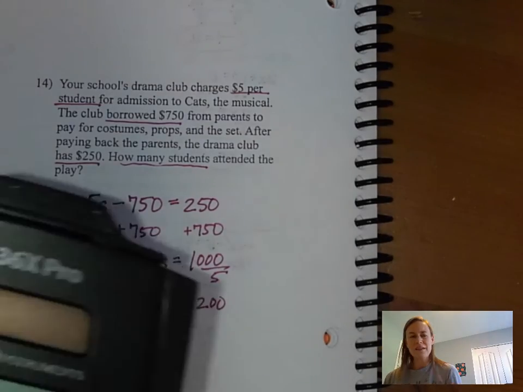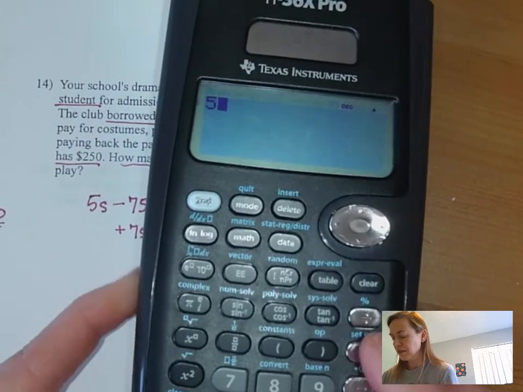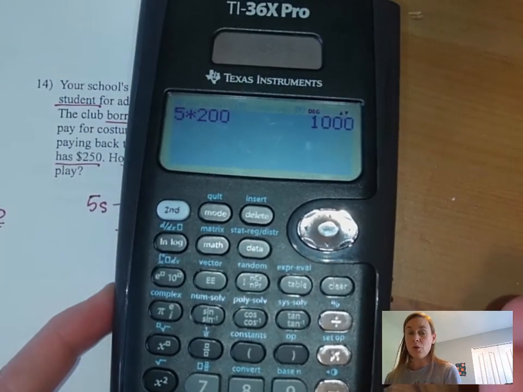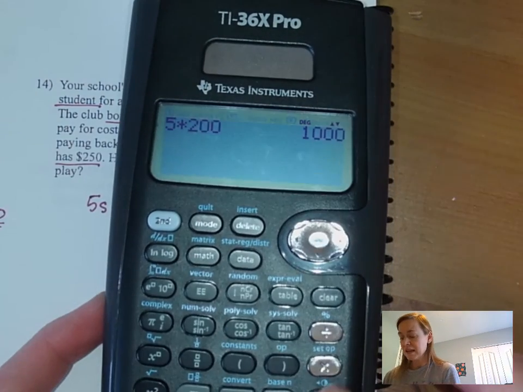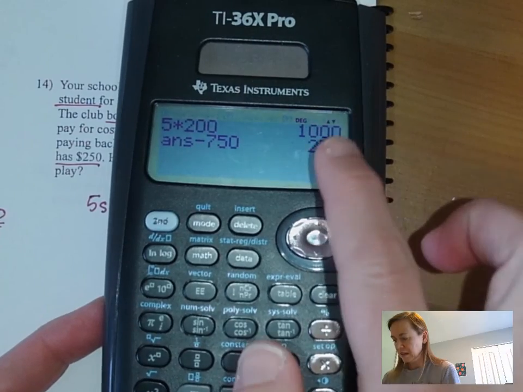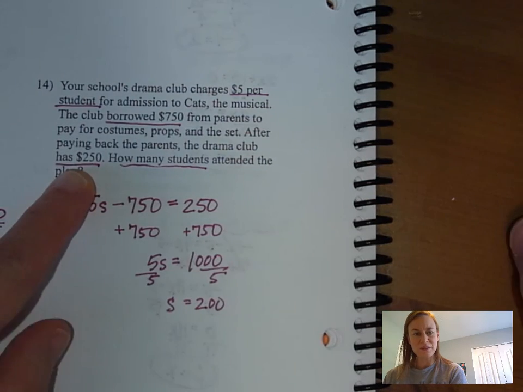Let's just grab our calculator and make sure all of that makes sense. So if it was $5 per student and 200 students bought tickets, that means the drama club would have made a total of $1,000. And then they had to pay back those parents the $750, so they give back the $750 and they're left with $250, which is exactly what the problem says they're left with. So I think we did good.